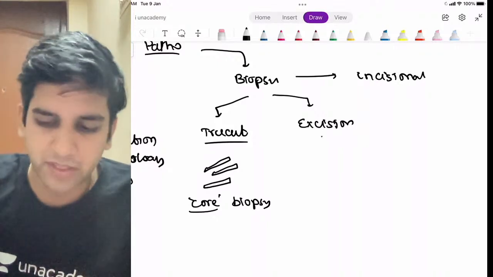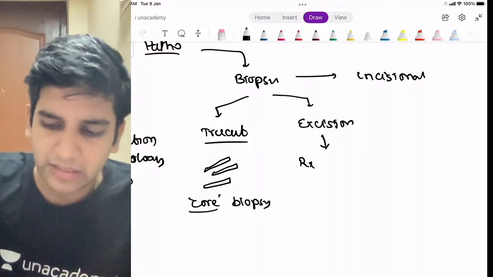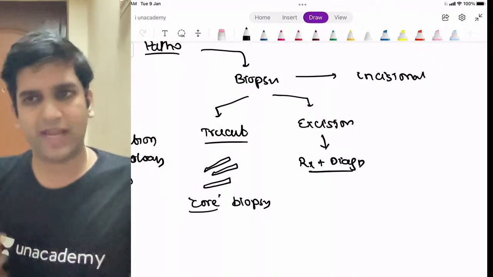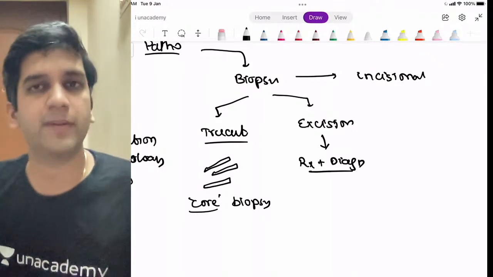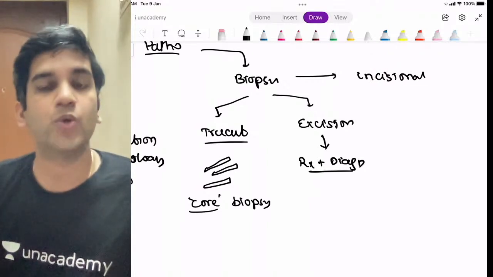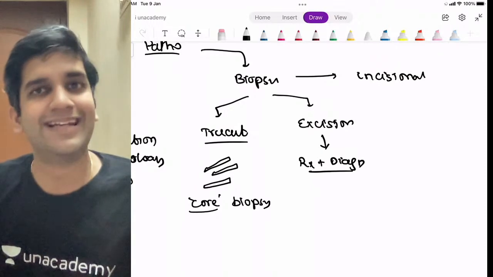That is excisional biopsy. Excisional biopsy is both treatment plus diagnosis. I don't go and examine them first. I go and remove them first, then I give it to the pathology department. The pathology department will prove it's a lipoma. That's excisional biopsy. I don't do a pre-operative procedure. I directly go for an excision.